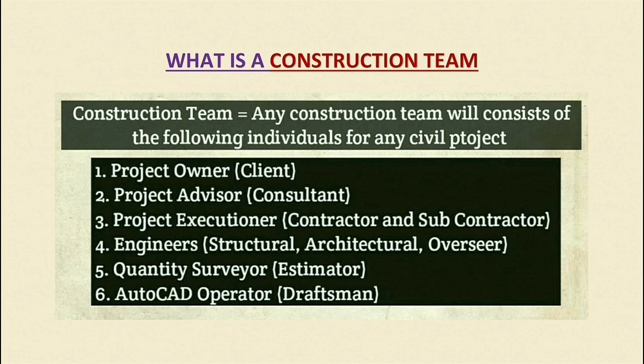He first calculates all the quantities of that civil project and then simply multiplies them with the current rates to get the overall cost of the project. And this is known as preparation of the estimate, the detailed estimate.